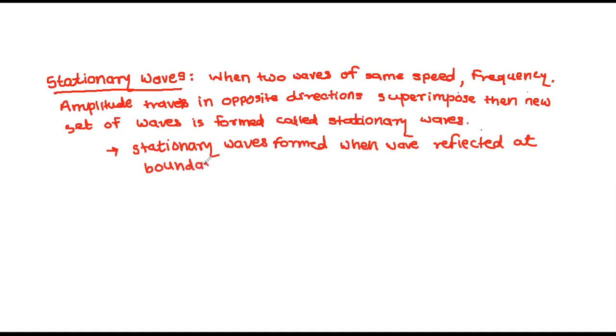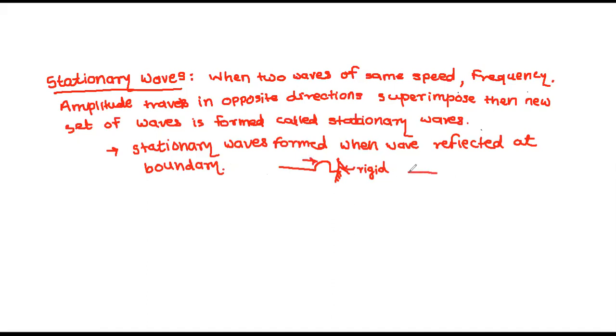Yesterday I told you how a wave reflects at a boundary. We took this example: suppose a wave is going like this. One pulse we have given, and suppose this is a wall here. This is a rigid medium, rigid or denser. If this is an incident wave, what happens?